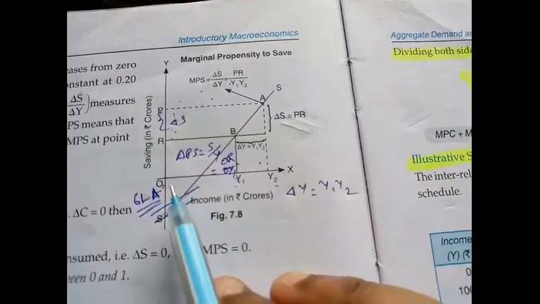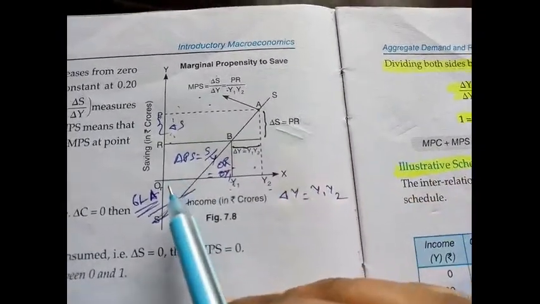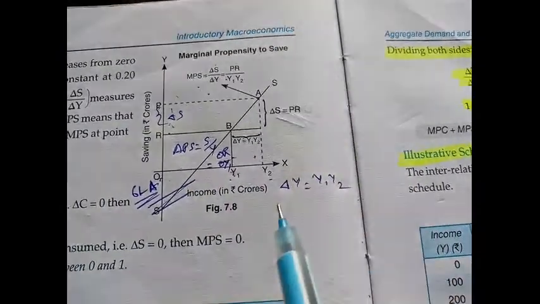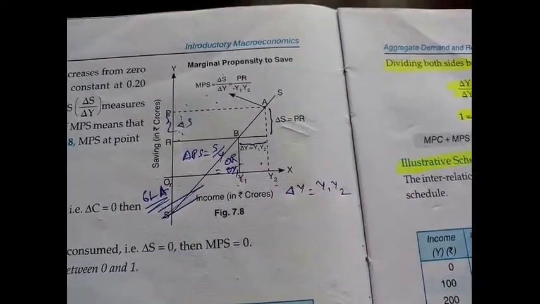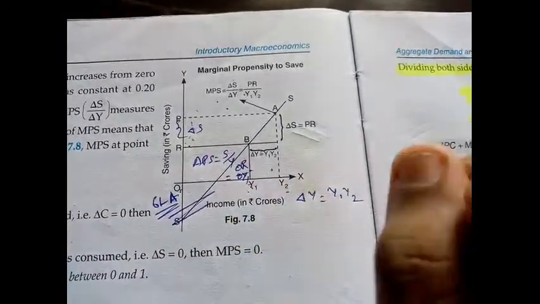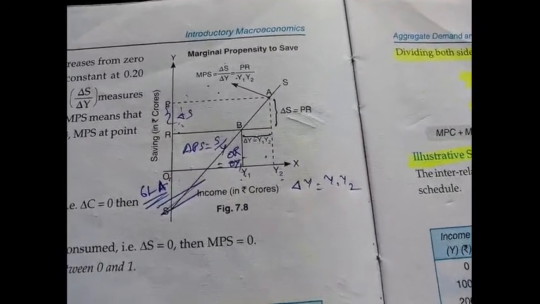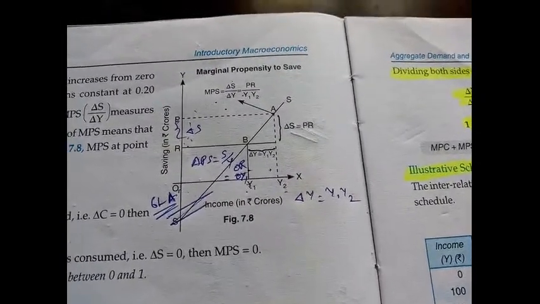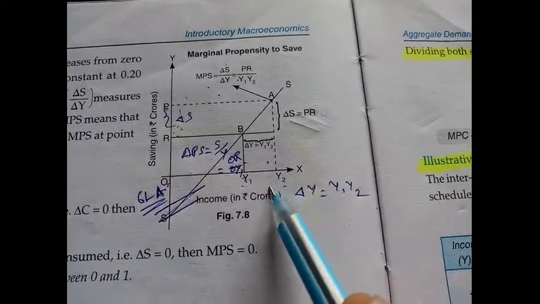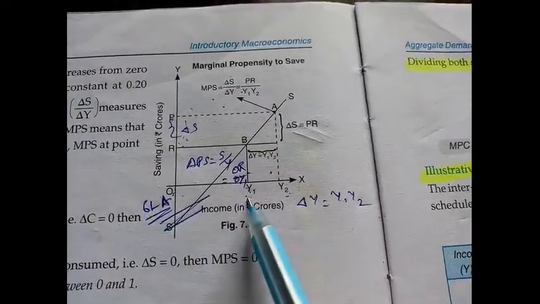See, previously the consumer, you are the person. Remember, your income was OY1. At OY1 level of income, you were saving how much, Navjot? OR. Now suddenly your income has increased. It will increase, no? Income is meant for increment. After 1 year, you got an increment. Now, what is the change? Y1, Y2. The new income you are getting is now Y2. Previously your income was OY1. Now your income has increased to OY2.